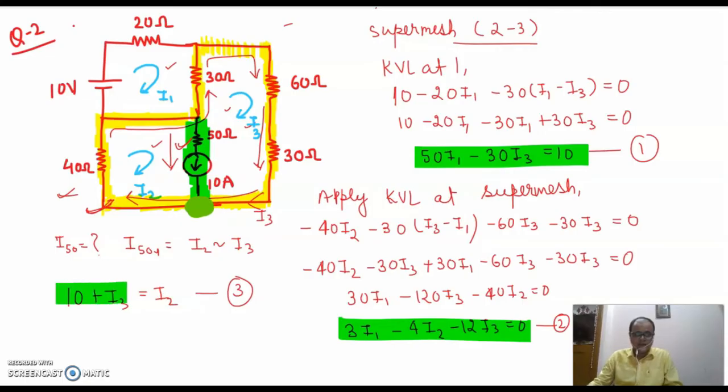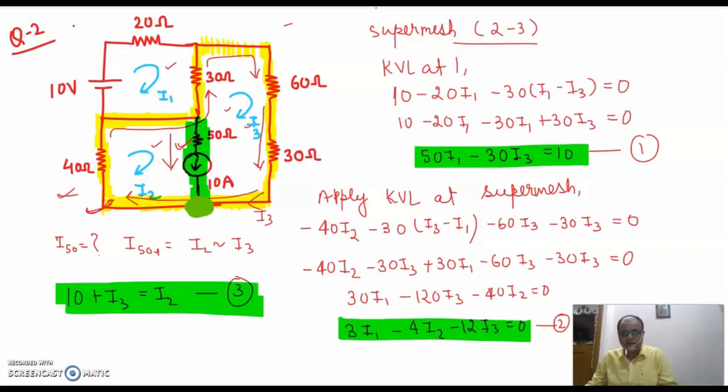Now you can see I've got three equations and three unknowns. I can find the values of I1, I2 and I3. You can again use a calculator to find these values. No issues. I hope the concept is clear through this question also. In the previous question, I didn't consider a resistor at this part; there was no resistor. So that was type 1. In type 2, I have taken a resistor in series with a current source. So this qualifies as type 2.